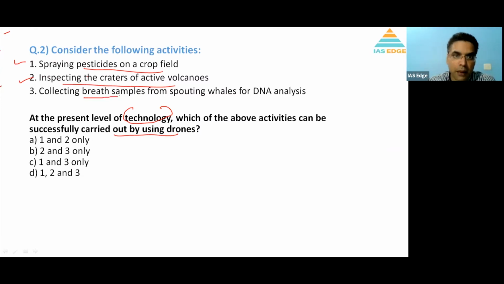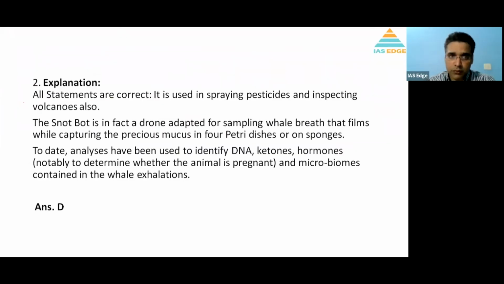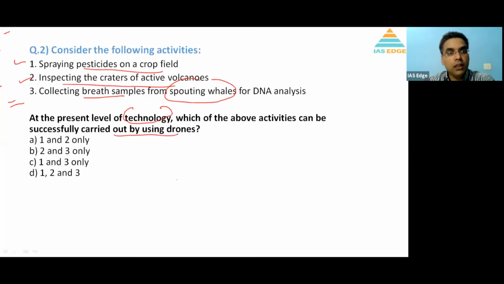Collecting breath samples of sprouting whales for DNA analysis. Now this was in the news, remember, and yes, we can analyze. We can check whether a whale is pregnant or not. There's a very famous snot bot, a drone which can be used, and it can identify the DNA of the whale. It can check whether an animal is pregnant or not, based on the exhalation of the whale, the biggest mammal on the earth. So all 3 options are correct. The answer here is D.